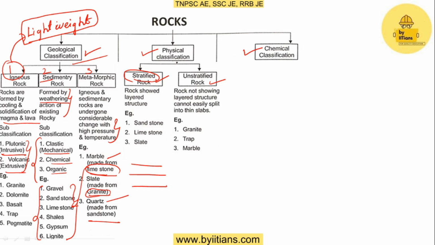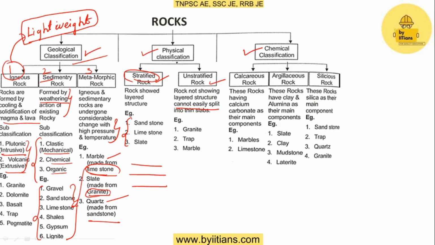Whereas unstratified rocks do not have a layered structure, they have irregular shapes, so we cannot easily split them into thin slabs. For stratified rocks, the examples are sandstone, limestone and slate, and for unstratified rocks, granite, trap and marble.